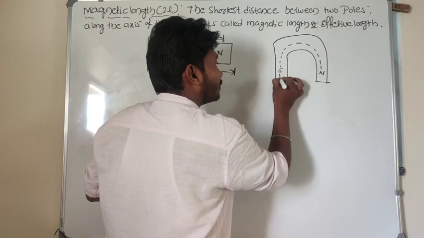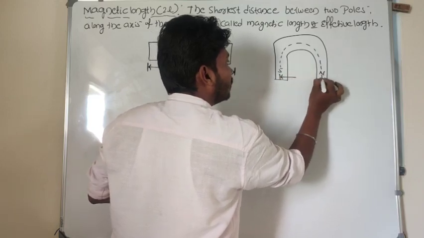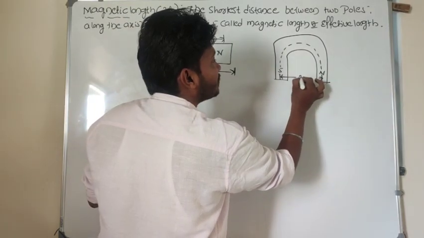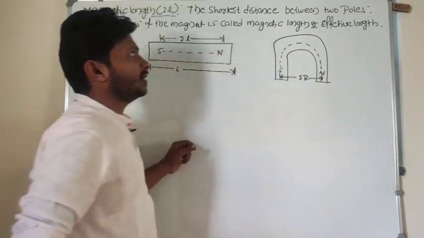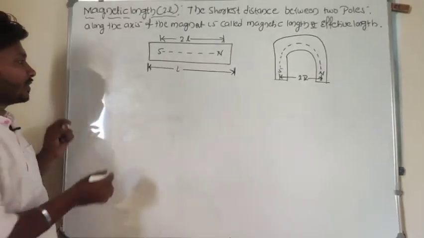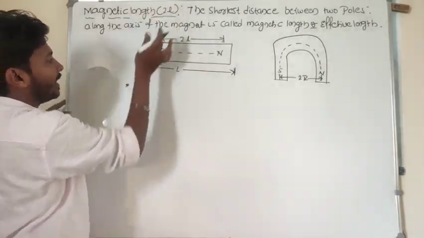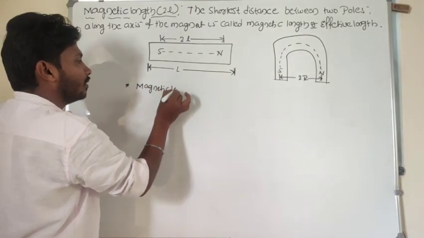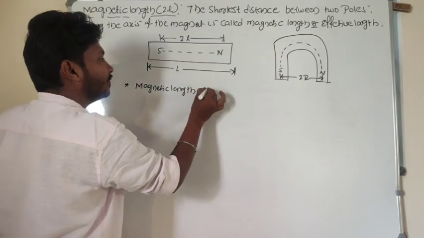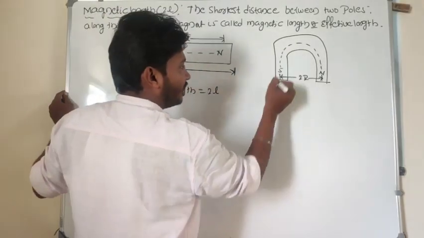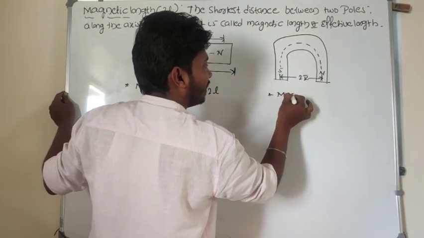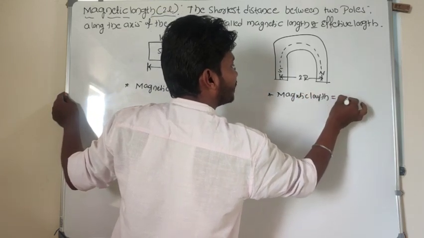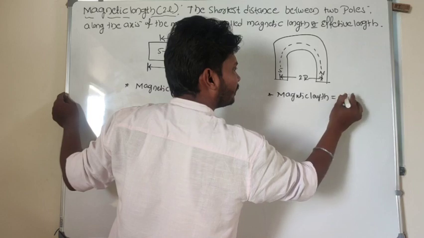Look here, the shortest distance between two poles acts as a diameter, so we can take this as 2r. We can consider its dipole length is 2r. Look here, magnetic length or effective length is equal to 2l, and for this second case, magnetic length is equal to 2r, or 2l.